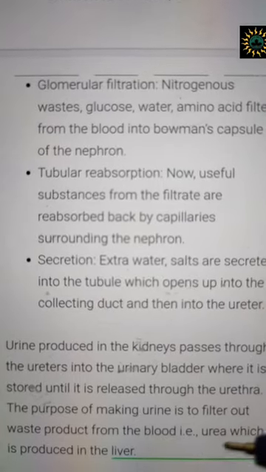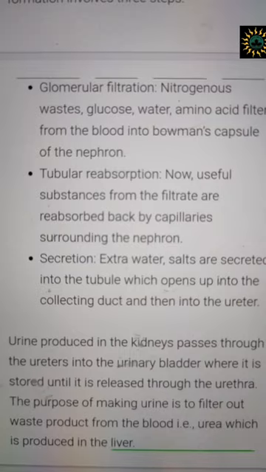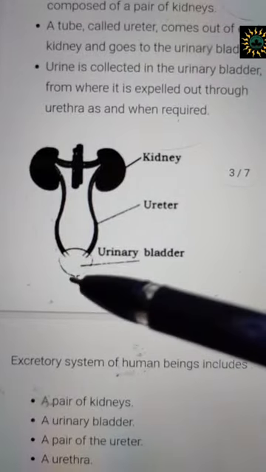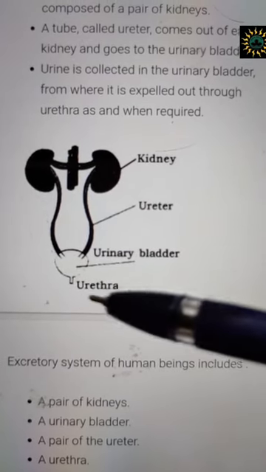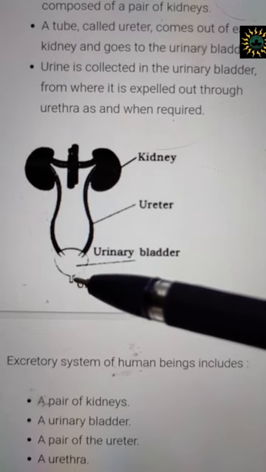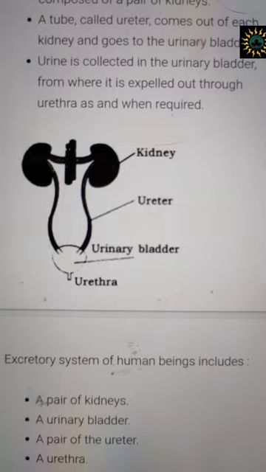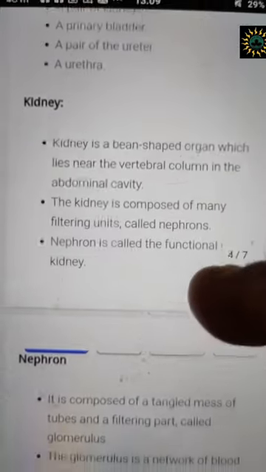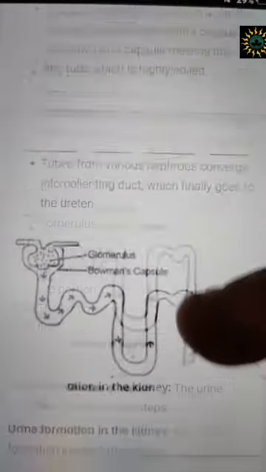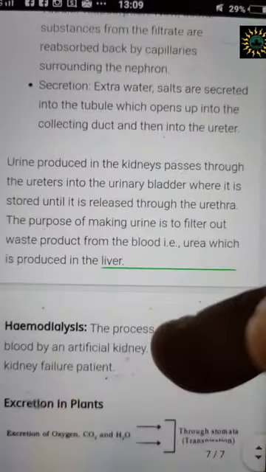Once it gets completely full, then there is a pressure which opens up the sphincter muscles, and that sphincter muscle, which is actually over here, throws out the urine once the pressure is given from the urinary bladder, and through the urethra, this urine is thrown out of my body, and this process is known as micturition. So this completes our human excretory system.